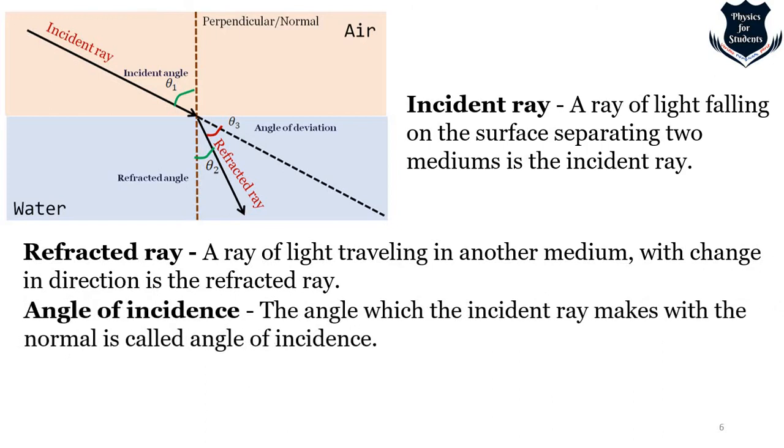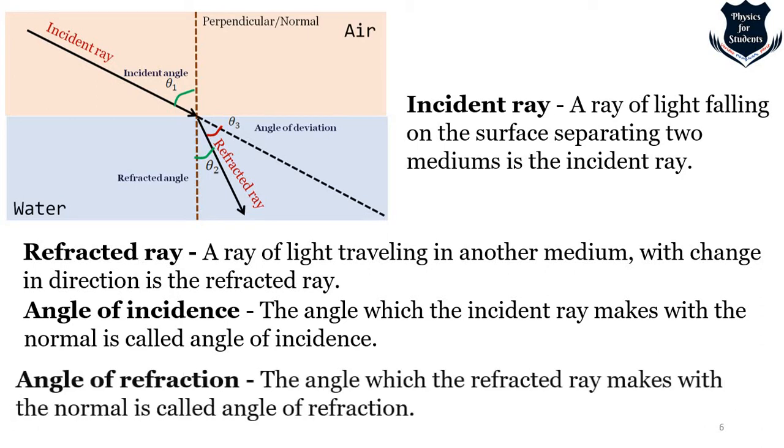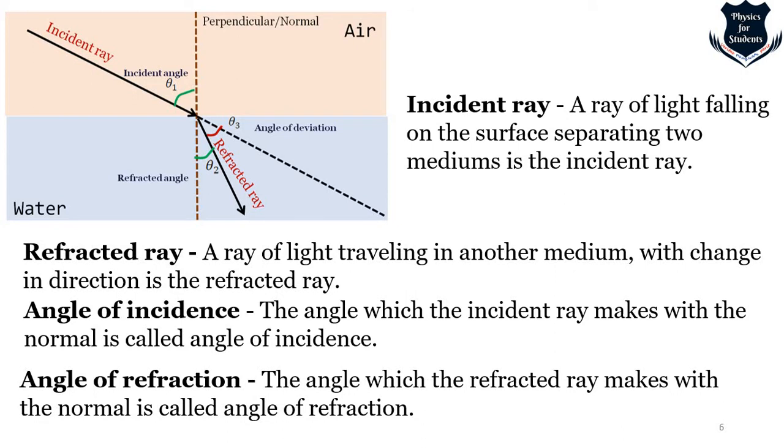We also get an angle of incidence, the angle which the incident ray makes with the normal. And we get an angle of refraction, which I have not shown here; we'll come to it later. The angle which the refracted ray makes with the normal is called an angle of refraction. So the incident ray is the first one, the refracted ray is the deviated one, the angle of incidence is formed with the incident ray, and the angle of refraction is the angle with the refracted ray.